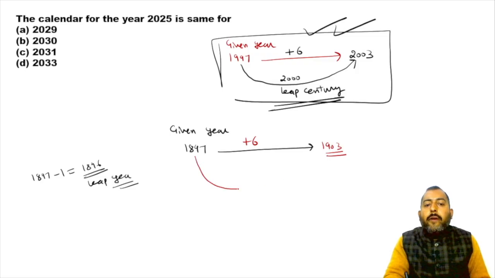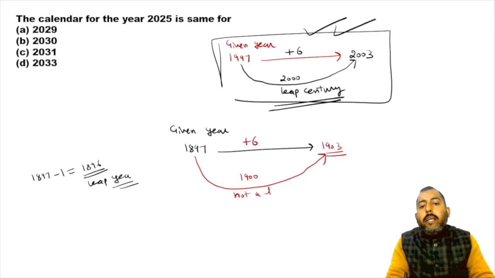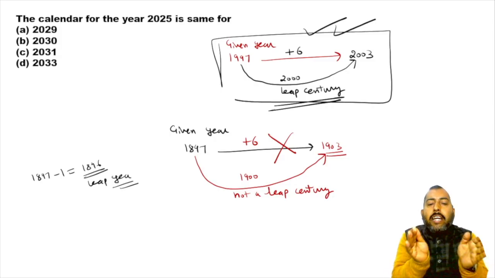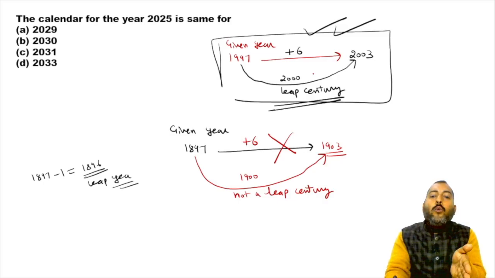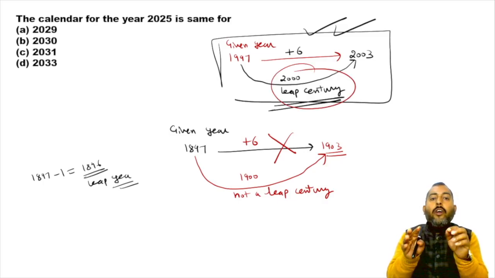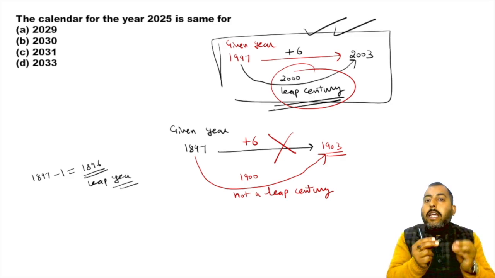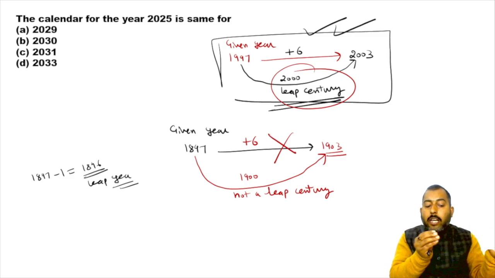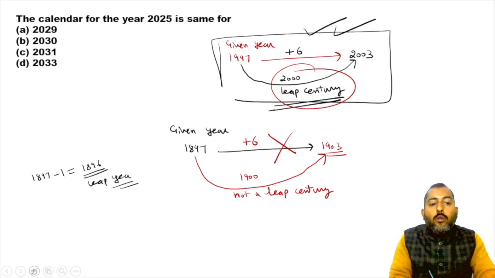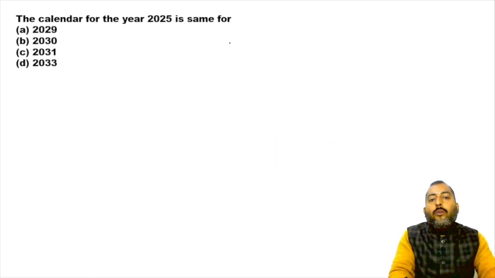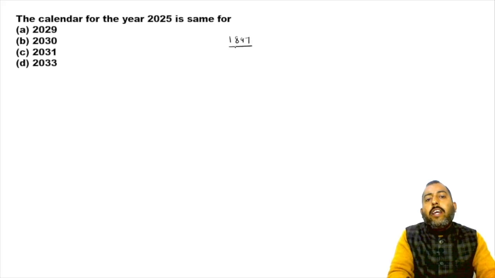Now over here, from 1897 to 1903, we have crossed 1900. And 1900 is not a leap century. So this trick is not applicable in this case. The trick is applicable when we are crossing only leap centuries, or both years remain in the same century. So what to do in the case of 1897? In the case of 1897, we have to go manually.